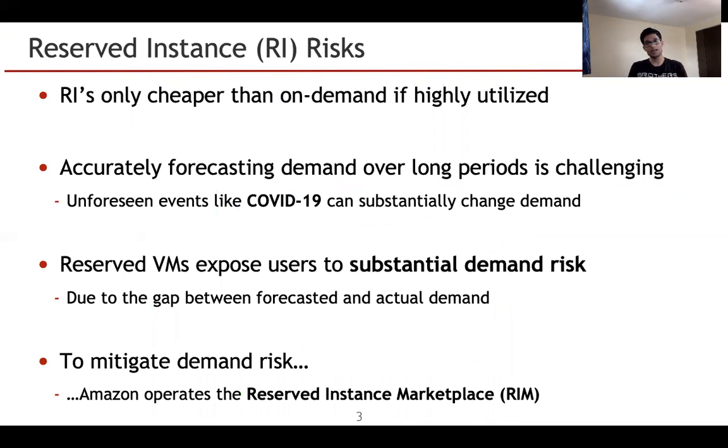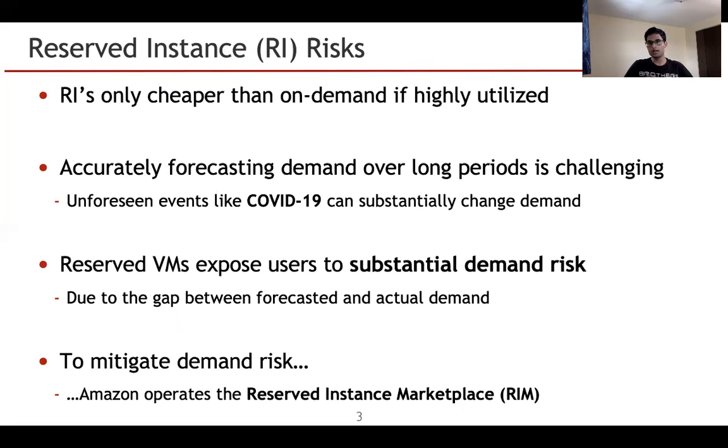As we know, reserved instances are significantly cheaper than on-demand, but this is true if and only if they are highly utilized, and this is a function of how accurately one can forecast their demand over long periods. Doing this is challenging, as unforeseen events like COVID-19 can significantly change how much compute capacity is required.